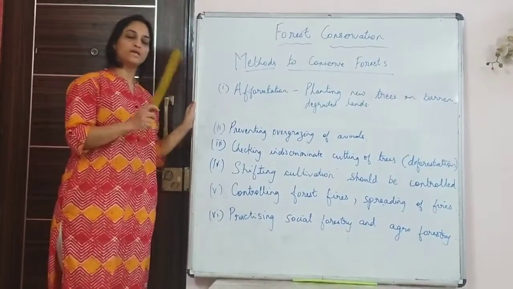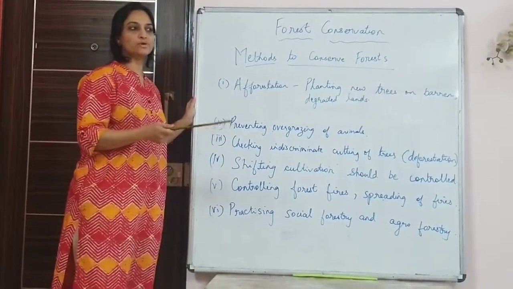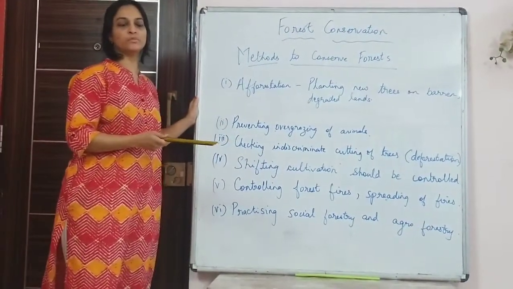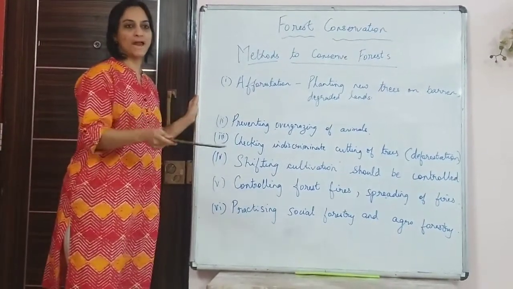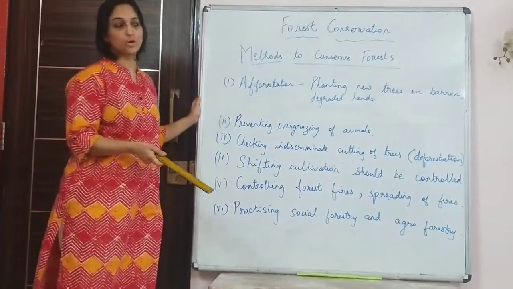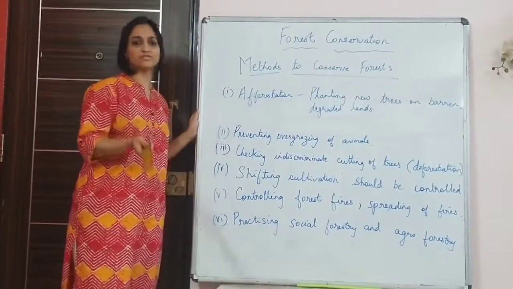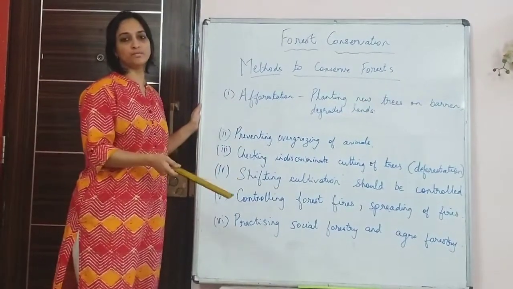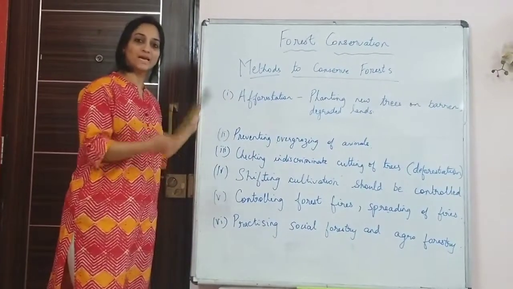deforestation. We had even learned this in the previous chapter, which was soil: because of the increase in human population, forests are being cut for want of more land, because as population increases, there is more demand for food also. So then there is overgrazing, industrialization, infrastructure. For many reasons, forests are being cut. That is called deforestation. So the forest cover is declining.